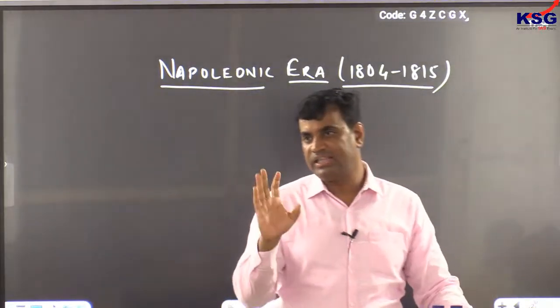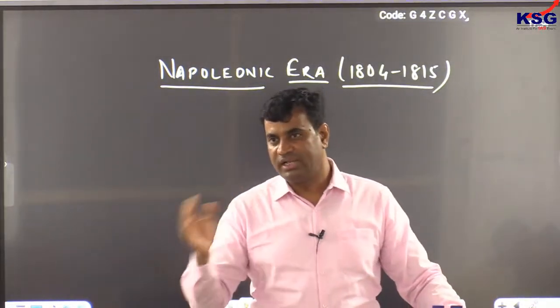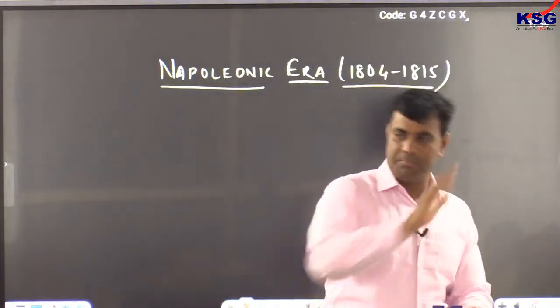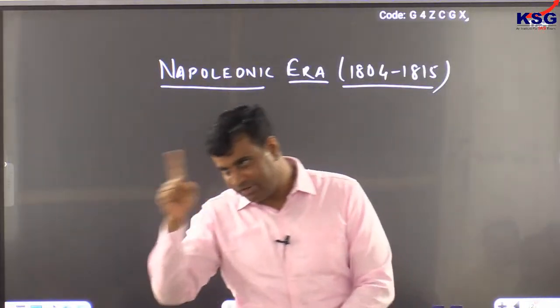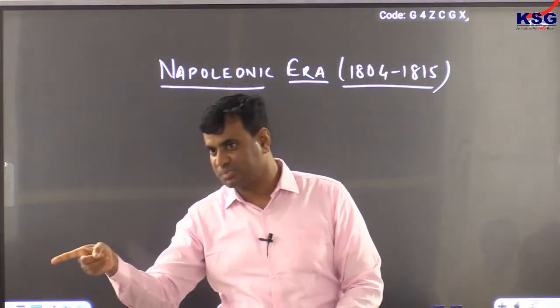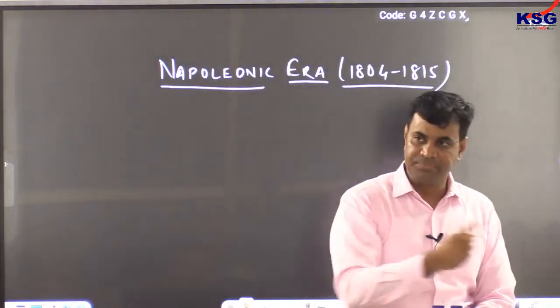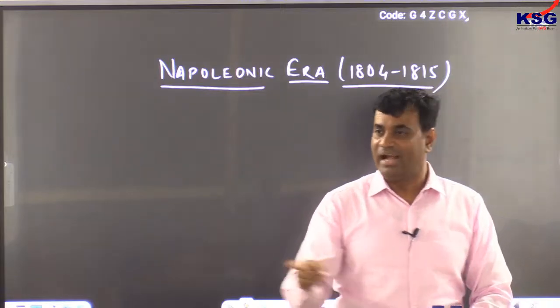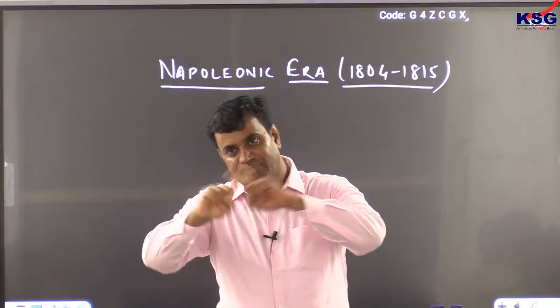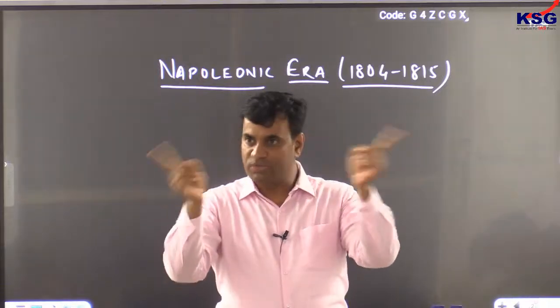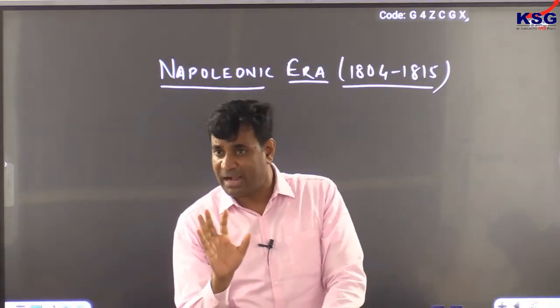Again, the people of Spain revolted. Joseph Bonaparte returned back to Paris. Napoleon again took his brother, again went to Spain, placed him on the throne of Spain, returned back to Paris. People again revolted, and Joseph Bonaparte returned back to Paris. This to and fro movement of Napoleon continued almost for 6 years between Paris and Madrid.